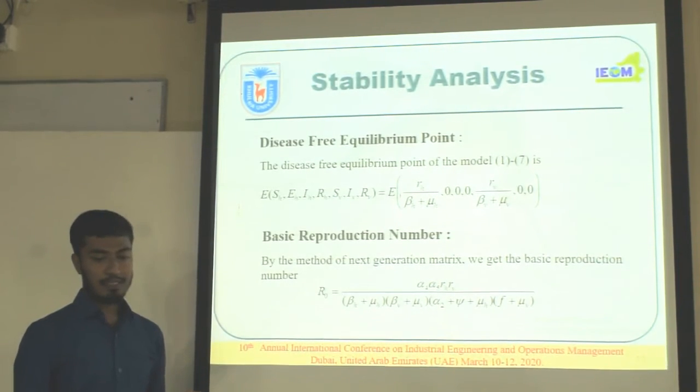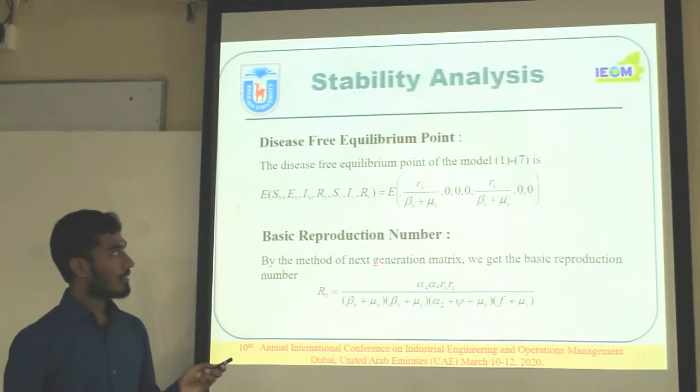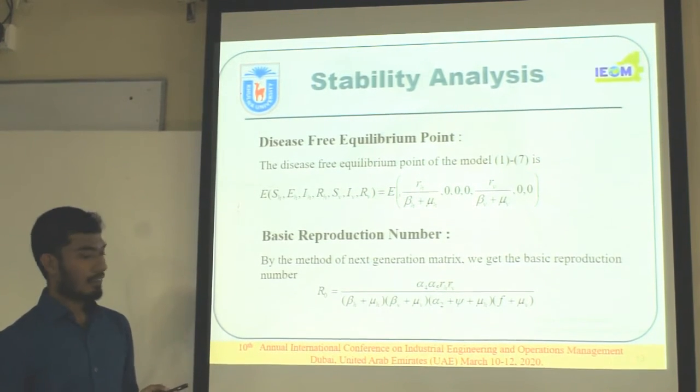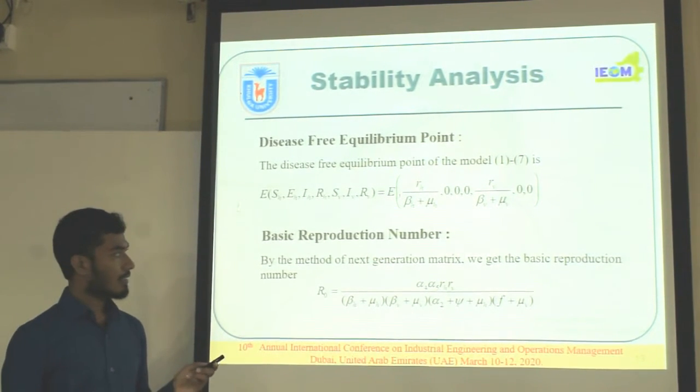This is the disease-free equilibrium point of the model, and by using the method of next generation matrix, we get the basic reproduction number.